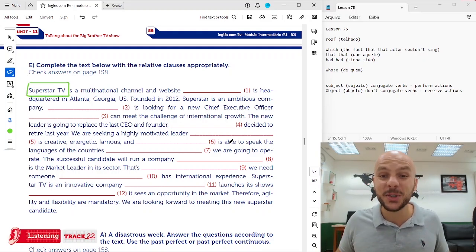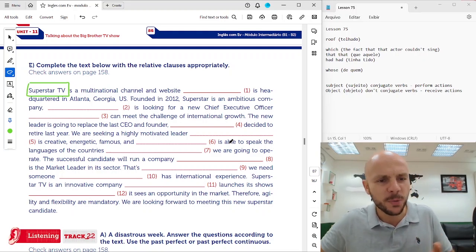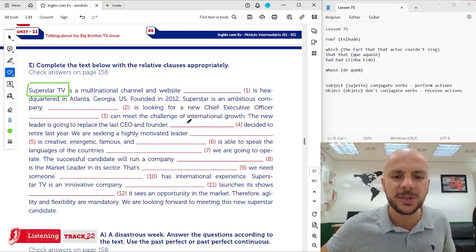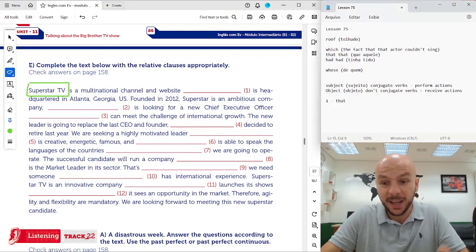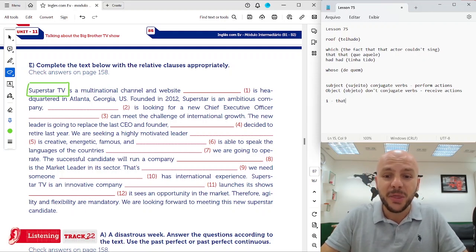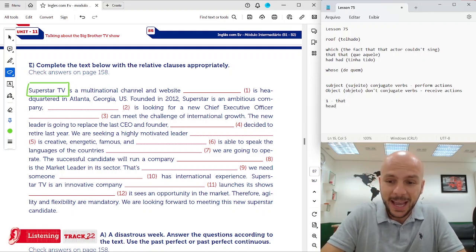Fantastic! Let's do it together. Superstar TV is a multinational channel and website that, okay, I can use that, okay, that is headquartered in Atlanta.